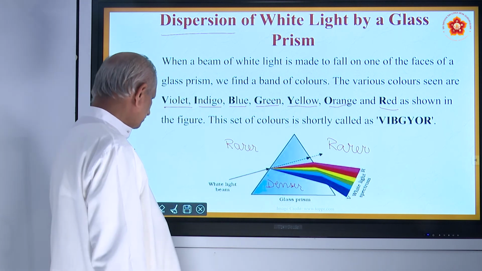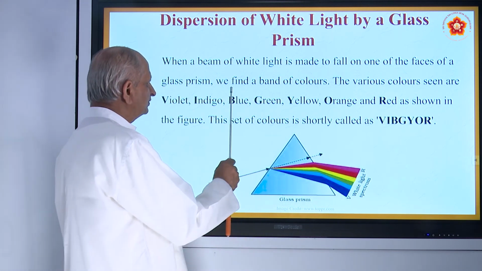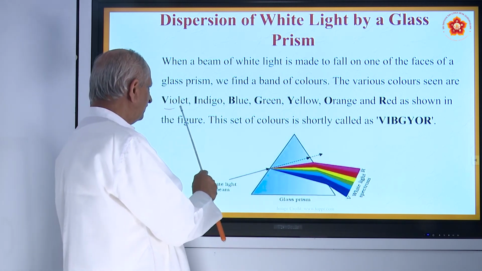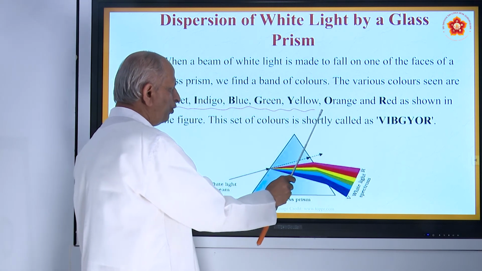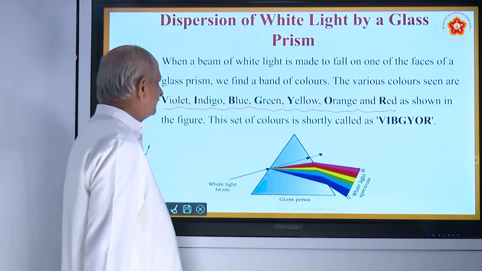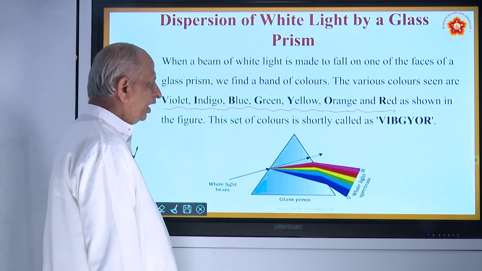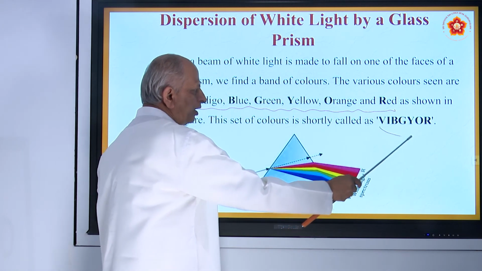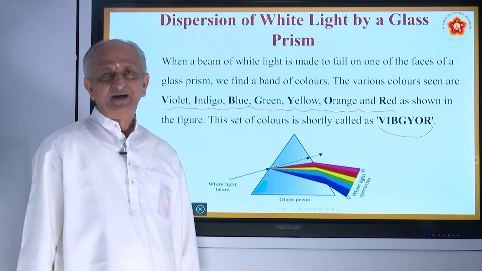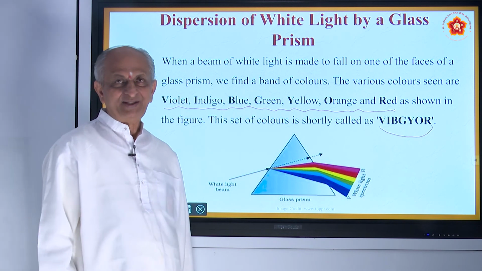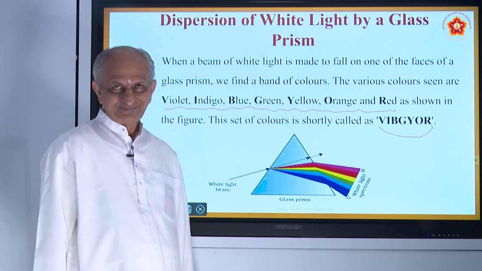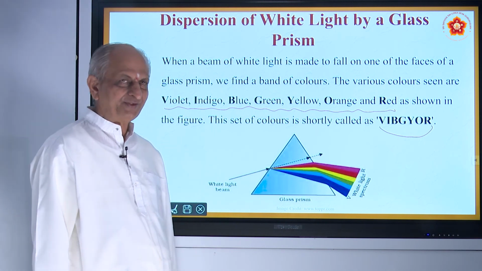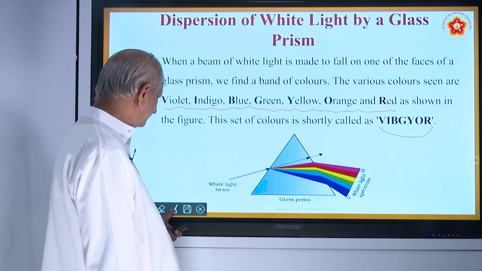Please note. So then you get a band of colors. This is called a band of colors, and this is the band: violet, indigo, blue, green, yellow, orange, red. So shortly we call it Vibgyor. Can you tell me an example in nature where you can get these 7 colors? Yes, it is rainbow. Rainbow is a beautiful example, which we are studying in the next class.